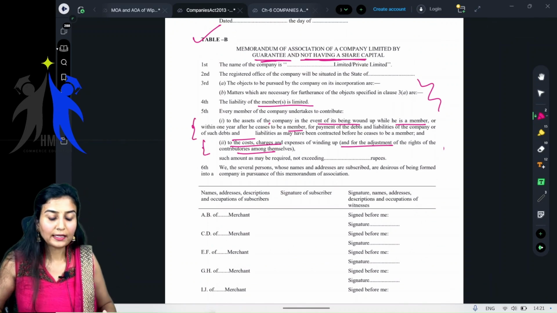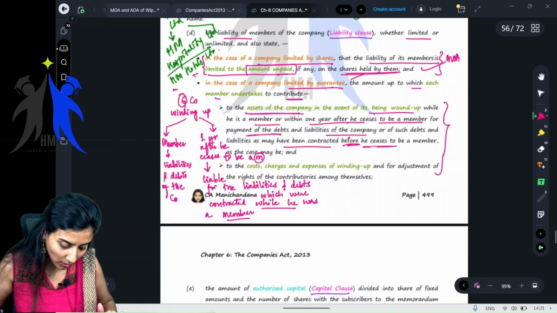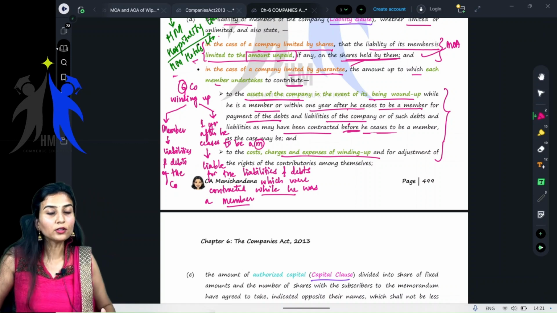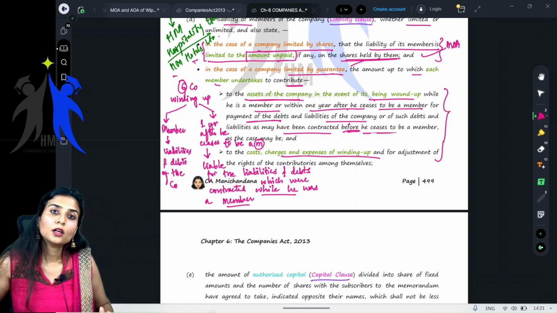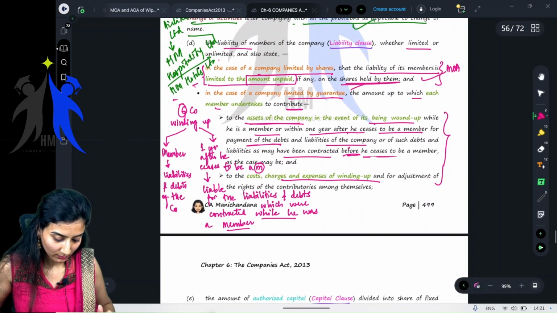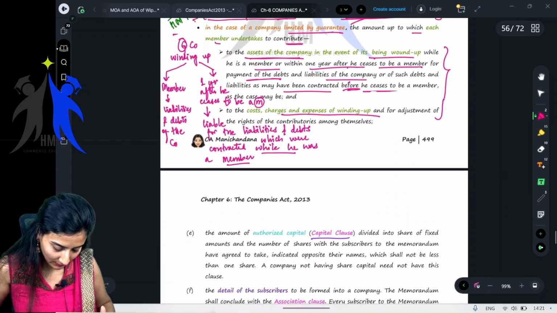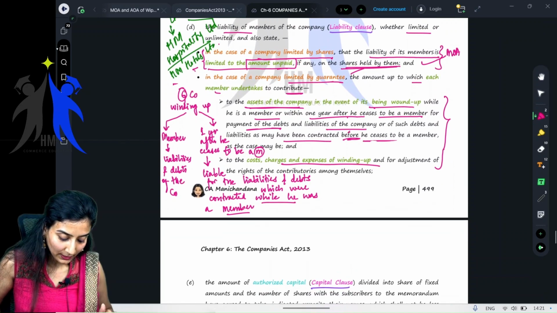If you are a guarantee company, then also to the costs, charges and expenses of winding up, you have to contribute. You as a member of the guarantee company will have to contribute to the cost of winding up. Okay, so we are done with the liability clause.